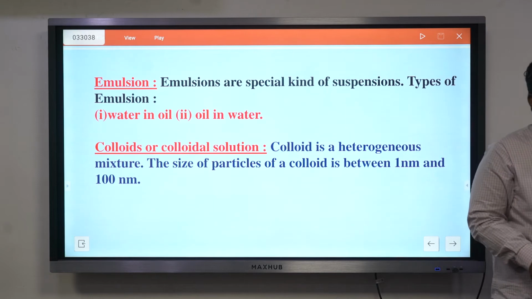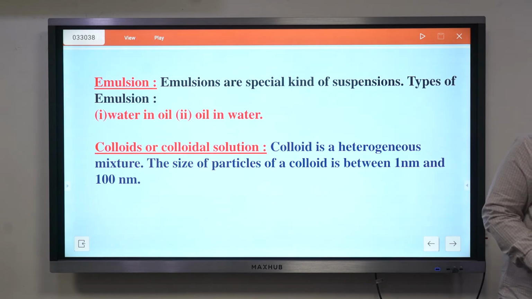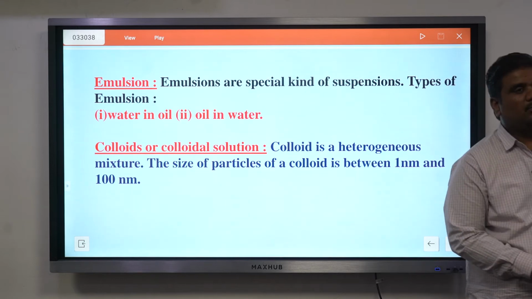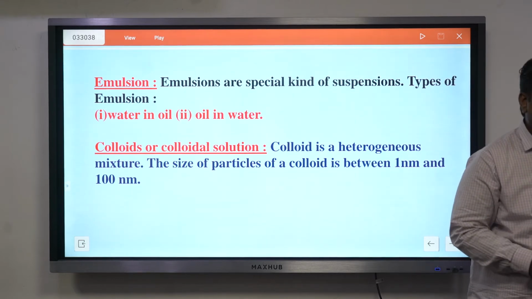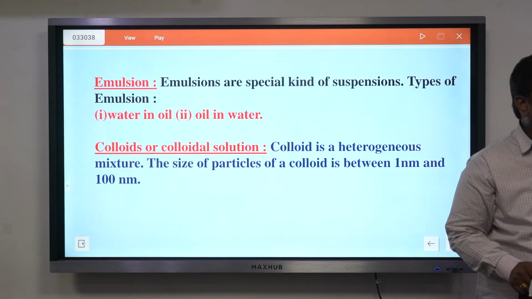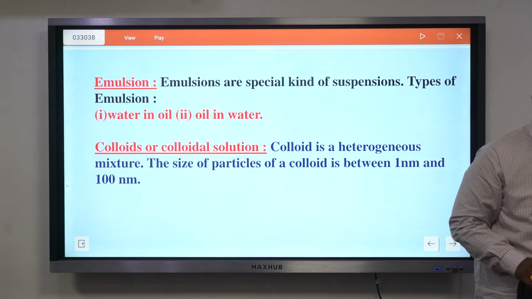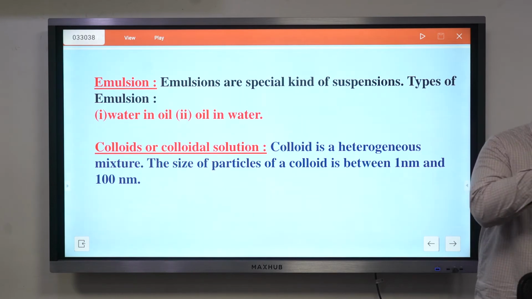Because suppose I say water and sand, it is a homogeneous mixture, I say. So in the case of a homogeneous mixture, for example, if you are adding water to sand, after some time it is a heterogeneous mixture, water and sand. If you leave that combination undisturbed for some time, sand will settle at the bottom.